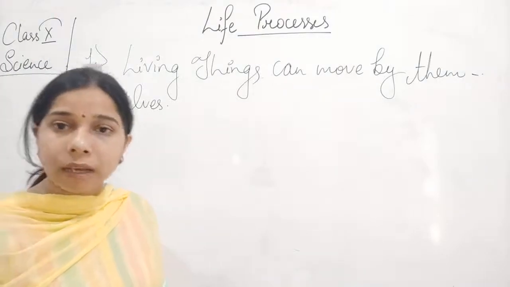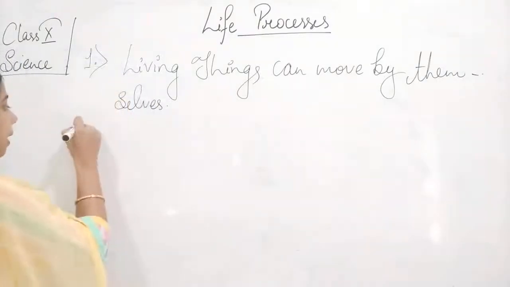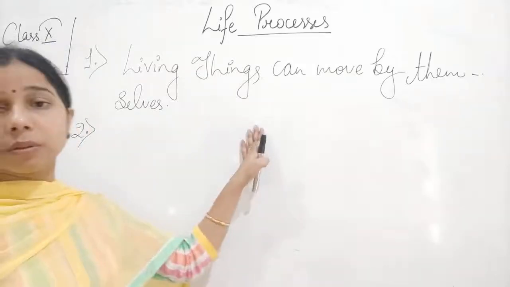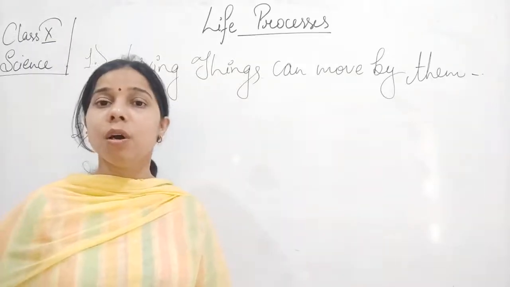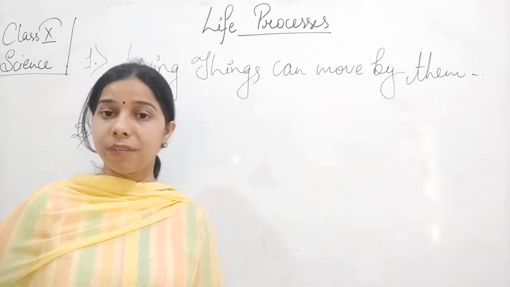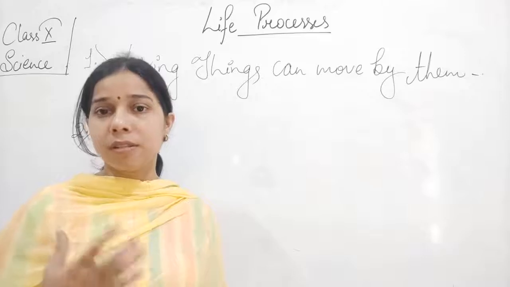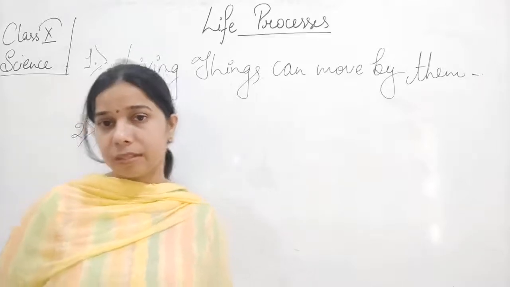I already discussed this: living things move by themselves, while non-living things can move only if an external support or external influence is there.